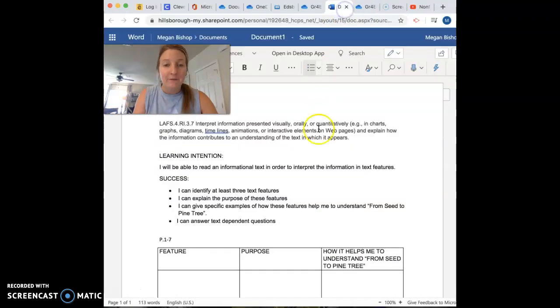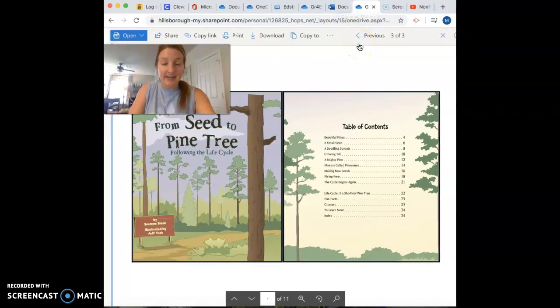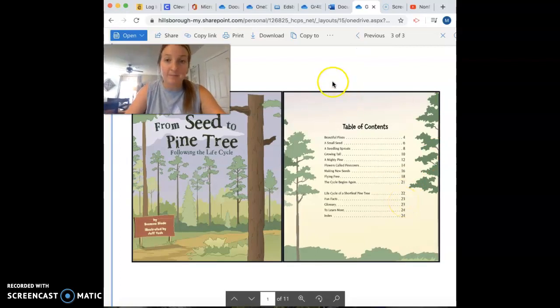So you have a few different options for reading this text. This is a Myon text. Remember, you can access Myon through Clever, and the title is From Seed to Pine Tree. Feel free to look up this story if you would like it to be read to you. You can read it on your own in Myon, or you can click on the link provided in your Etsy account and follow along with me in the same format that I'm using.